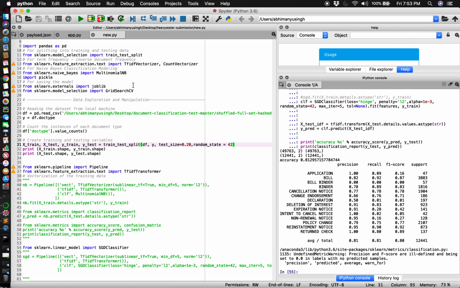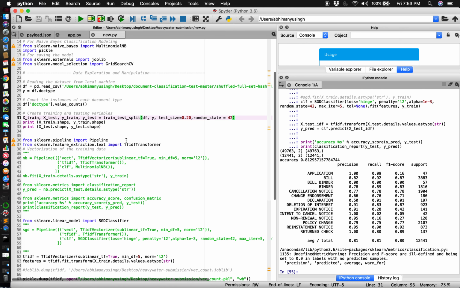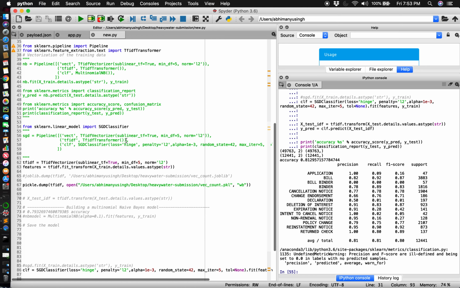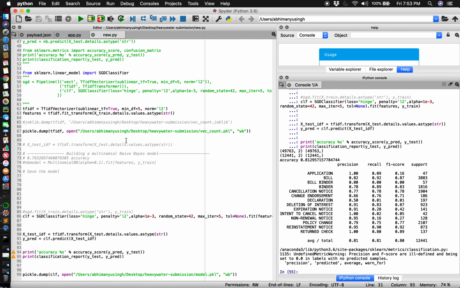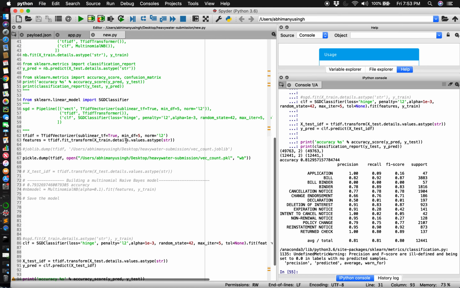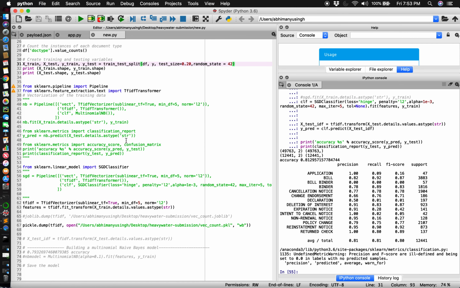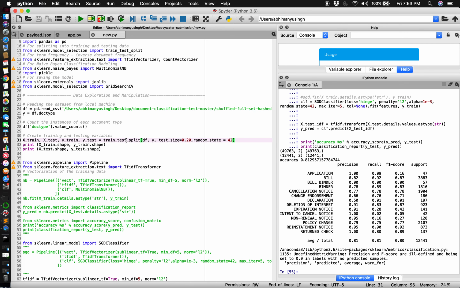I started with multinomial naive Bayes, but then I eventually moved on to SVM, following various blogs on the internet that say that SVM and the SGD classifier perform better than naive Bayes for document classification, specifically words classification.